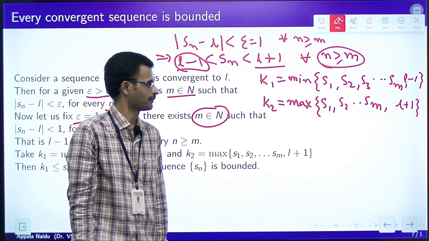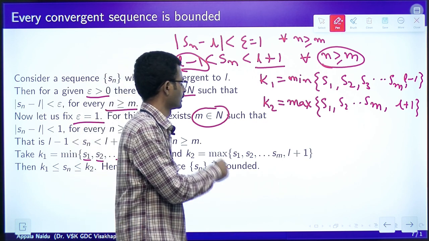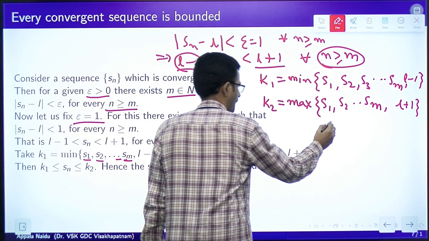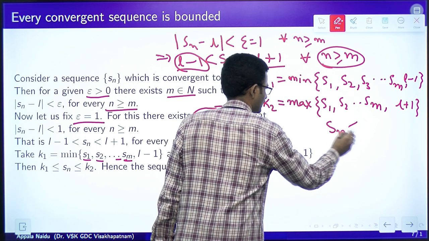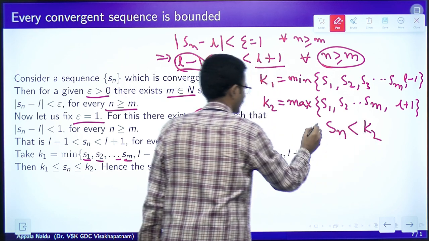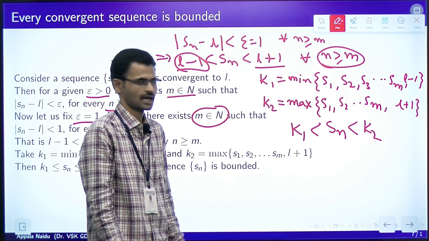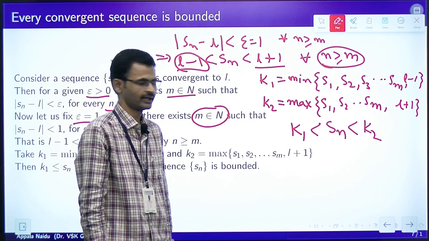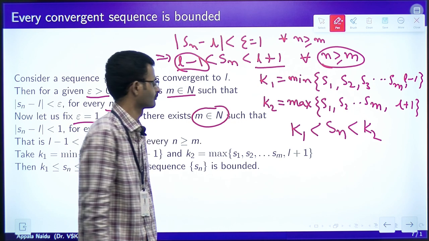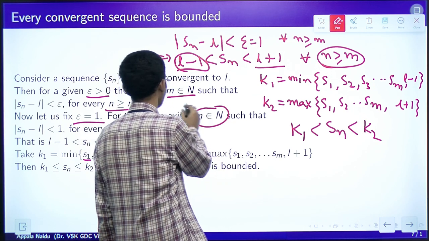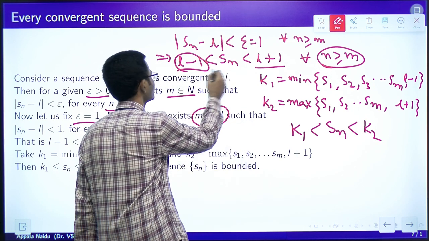Now, what is going to happen? Sn has to be less than K2 and greater than K1. This has to happen for every n.